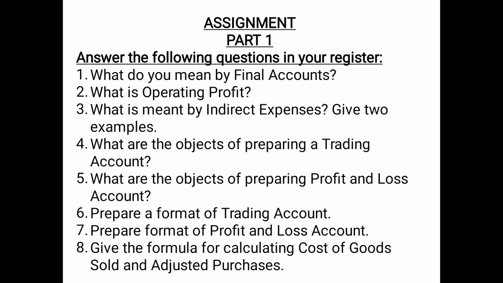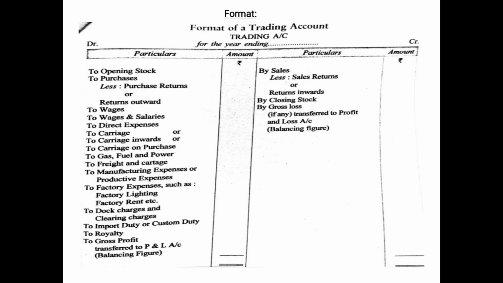Question number 5, what are the objects of preparing profit and loss account? So the objective of preparing profit and loss account is to prepare the balance sheet, or to ascertain the financial position of the business, or to calculate net profit or net loss, or to control the expenses. You can write any 2 points. Then you have to prepare the format of trading account. Question number 6, for this you will prepare this format of trading account as an answer to this question. You can also take the help from the book.